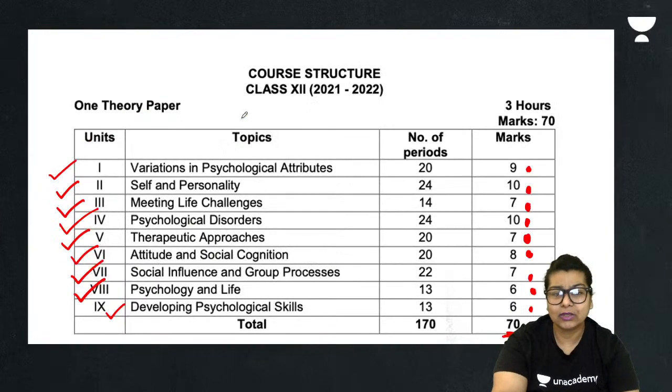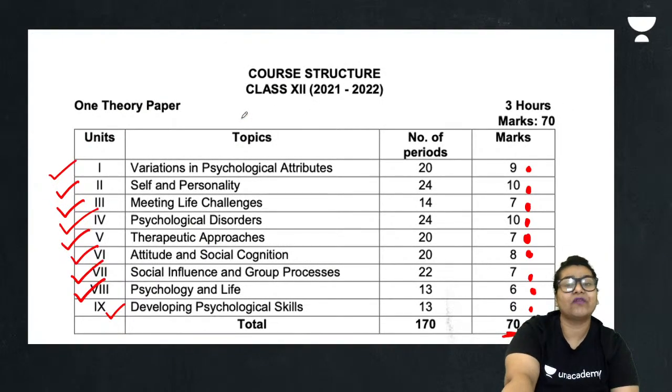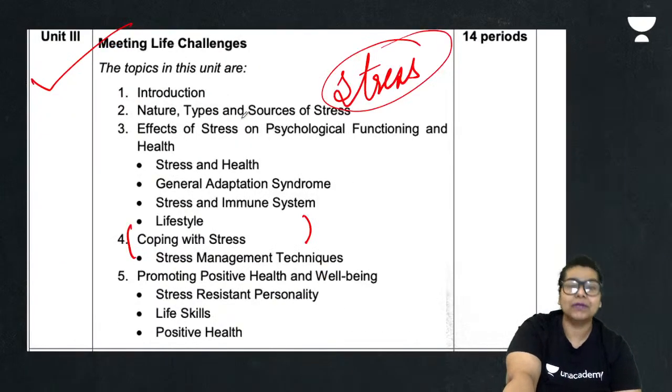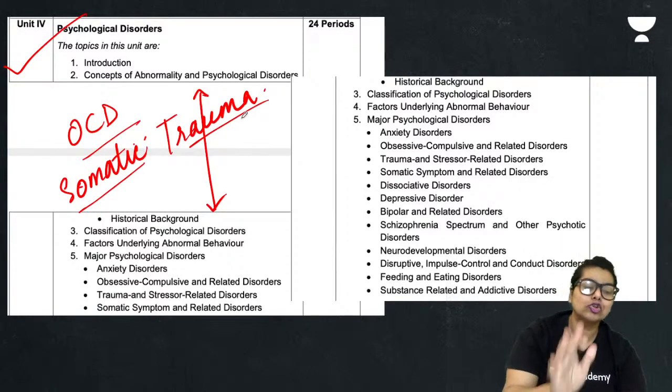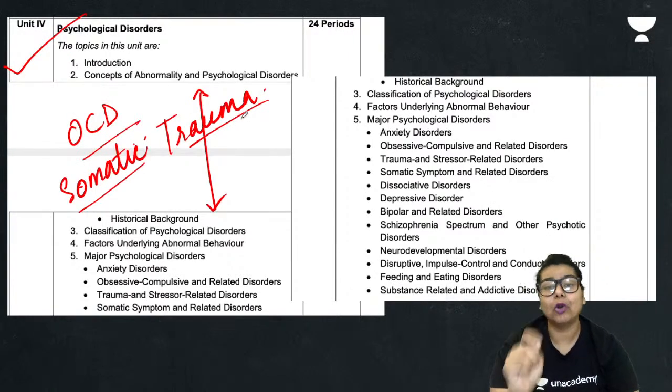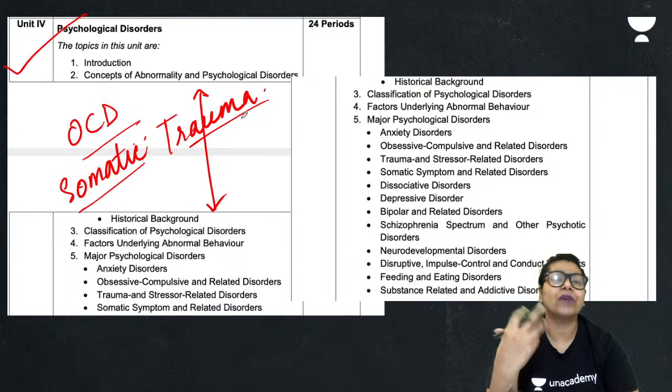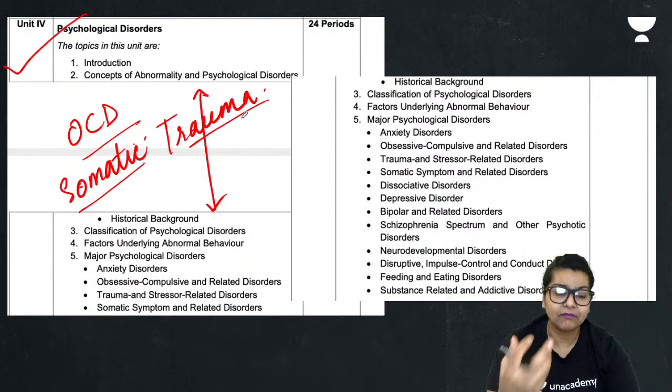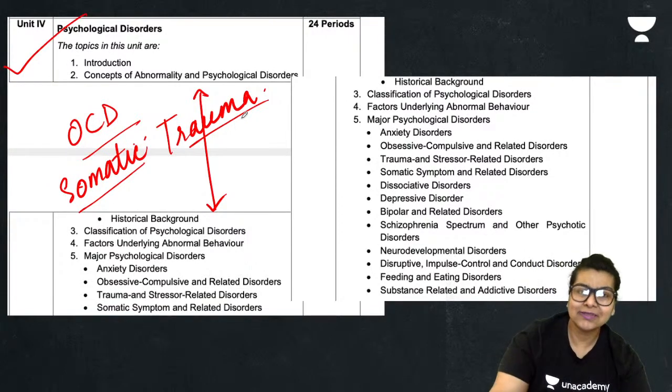This is a very interesting chapter, and like I told you, it consists of 10 marks. If you see the weightage of psychological disorders, it consists of 10 marks, same as self and personality. This is also going to cover the basic broad aspects of the factors underlying abnormal behavior which human beings go through, and how to overcome the same. So this is the fourth chapter.